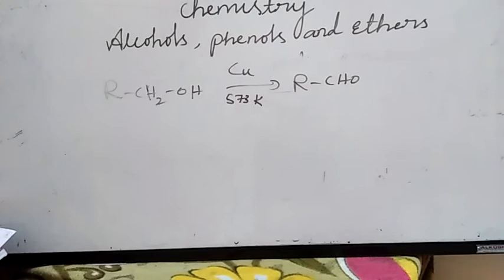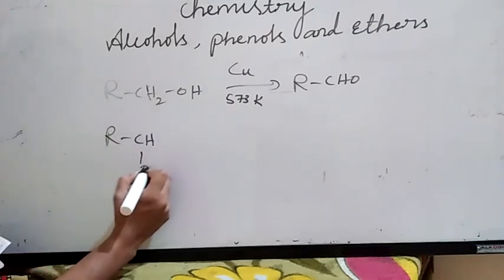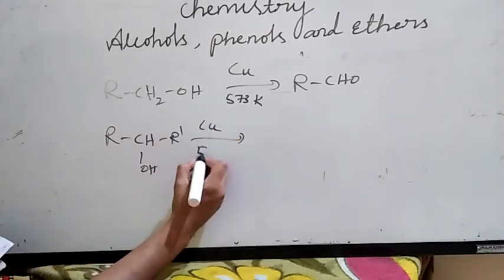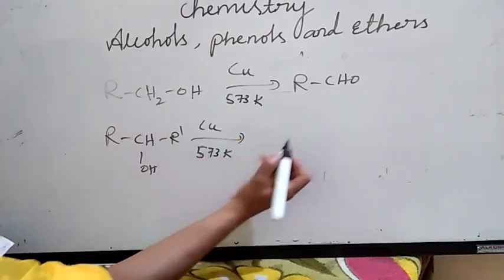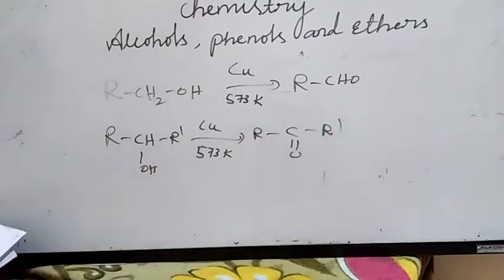So if I take a secondary alcohol, we are going to get ketones, right? Secondary alcohol, RCHOH R dash, in presence of copper and 573 Kelvin temperature, we are going to get RCOR dash, ketones.